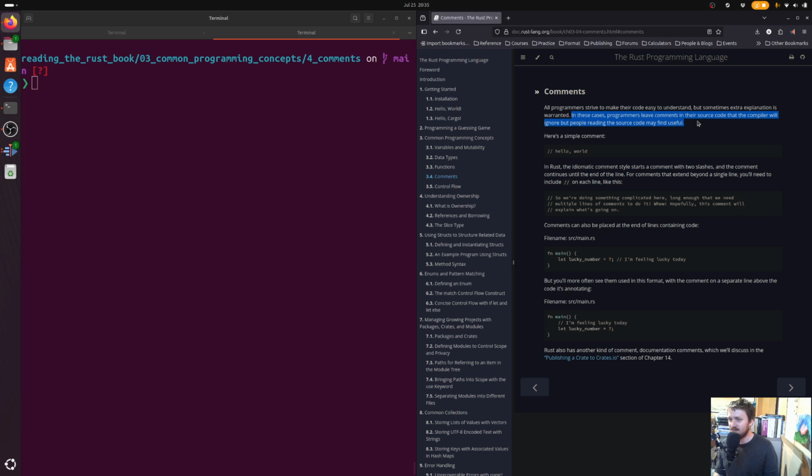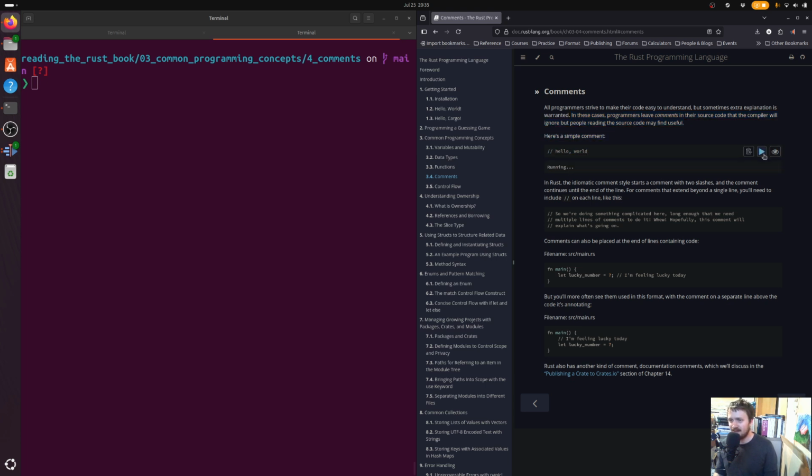In these cases, programmers leave comments in their source code that the compiler will ignore, but people reading the source code may find useful. So here's a simple comment. Hello world. There's basically no output. That's fine. In Rust, the idiomatic comment style starts a comment with two slashes, and comments continue until the end of the line. Sure, it seems simple enough.